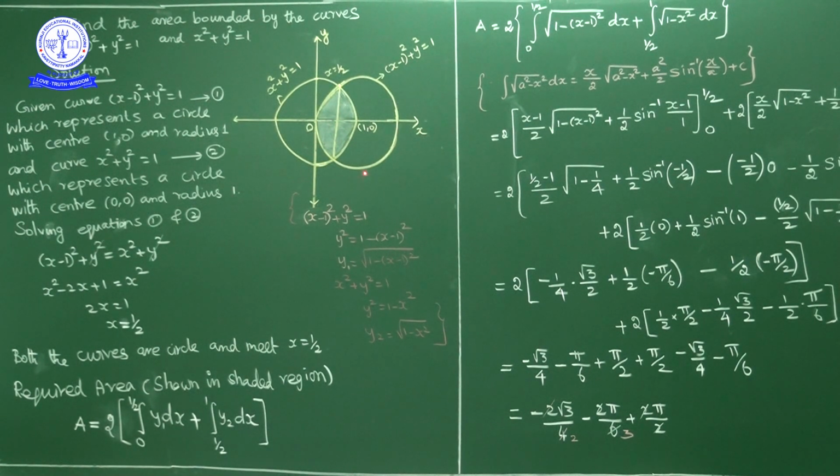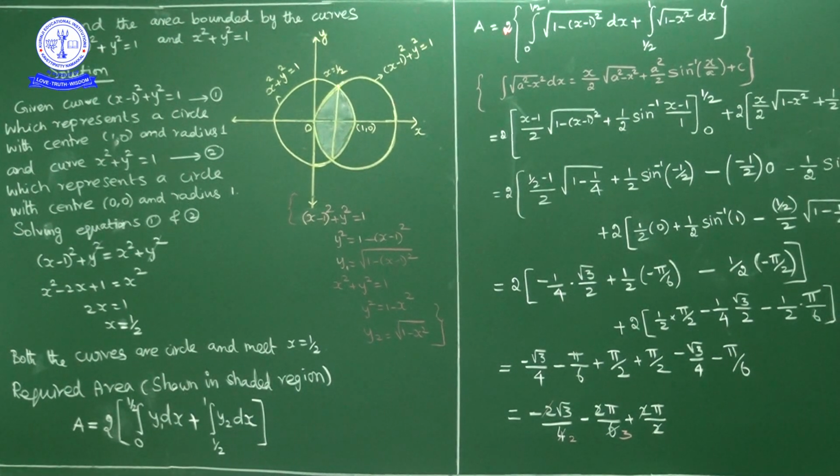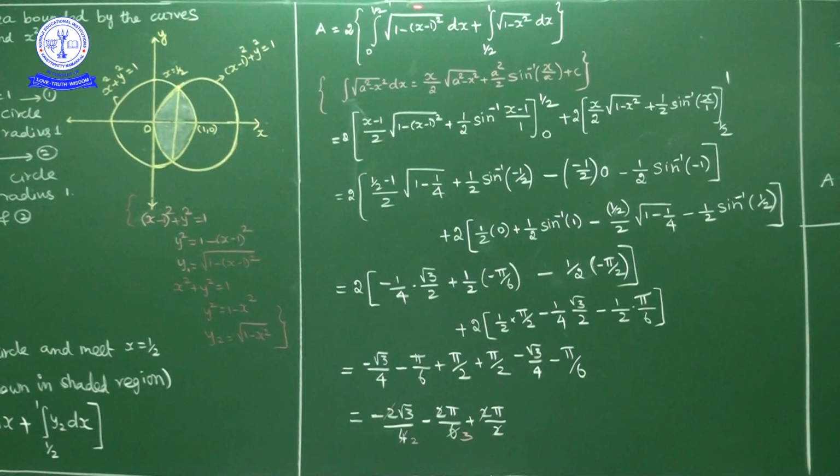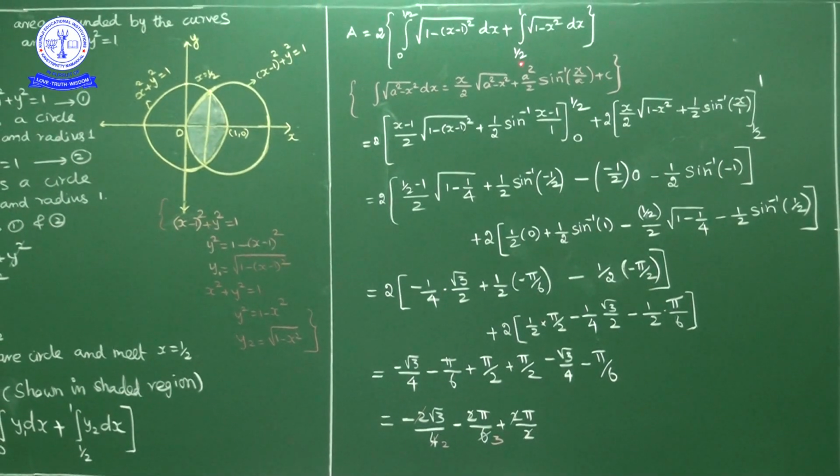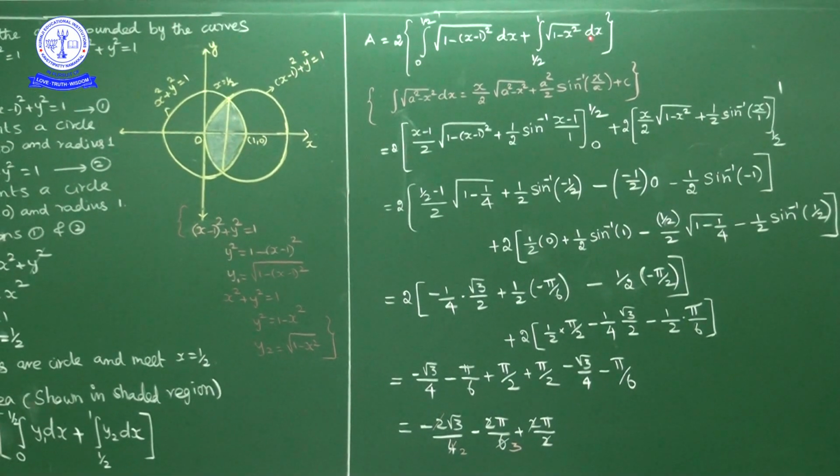Now 1 by 2 to 1, area under this circle. This circle is square root of 1 minus x square. So this is the formula: A equal to 2 times integral 0 to 1 by 2 square root of 1 minus x minus 1 whole square dx plus integral 1 by 2 to 1 square root of 1 minus x square dx.